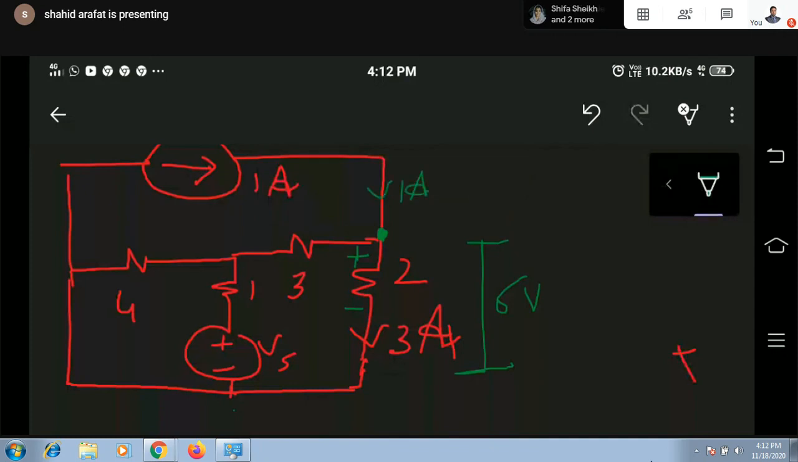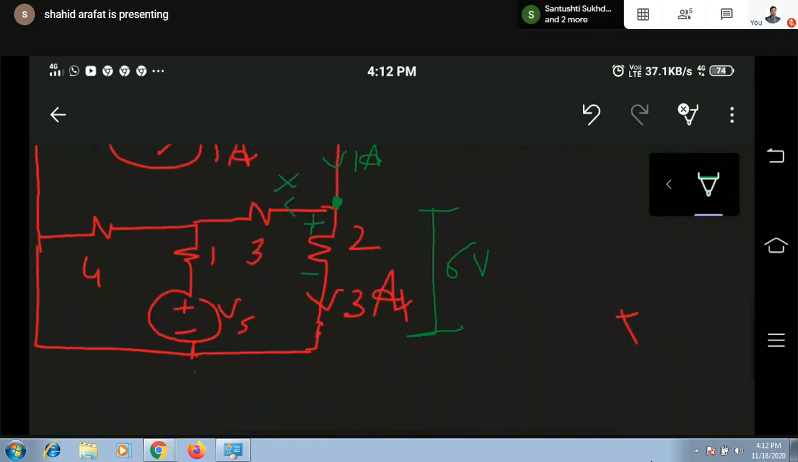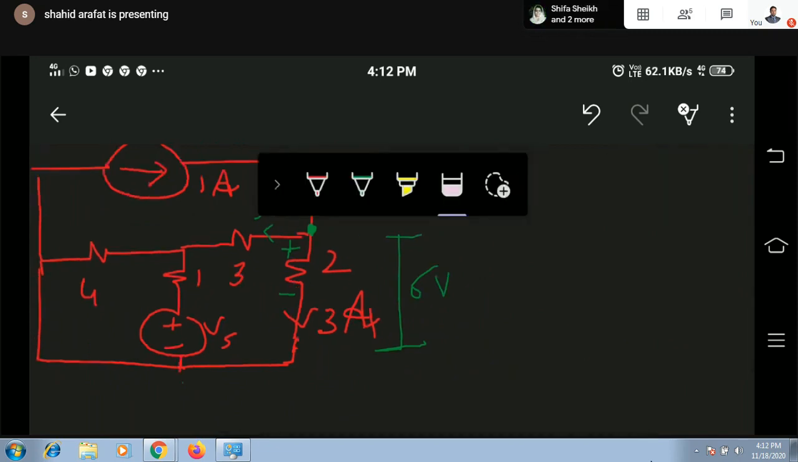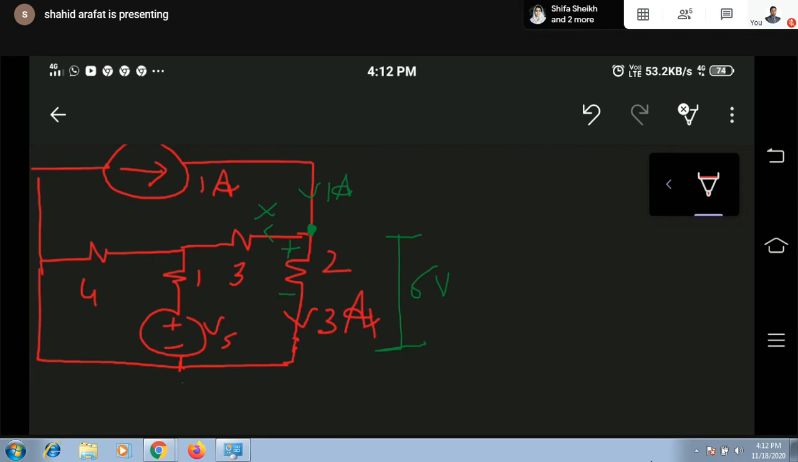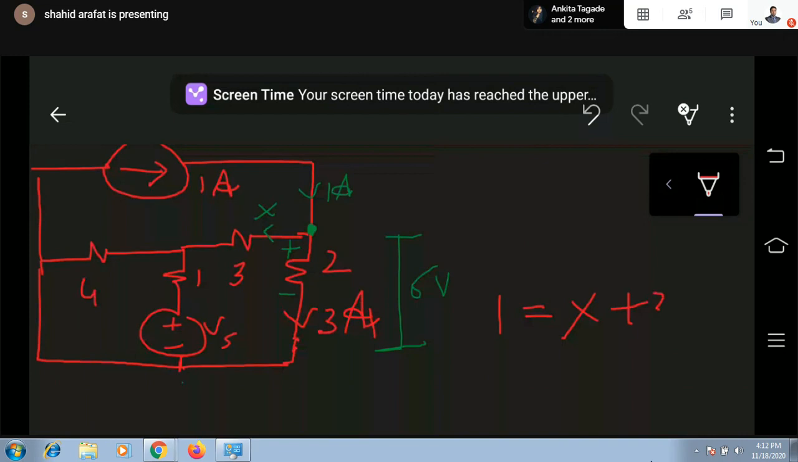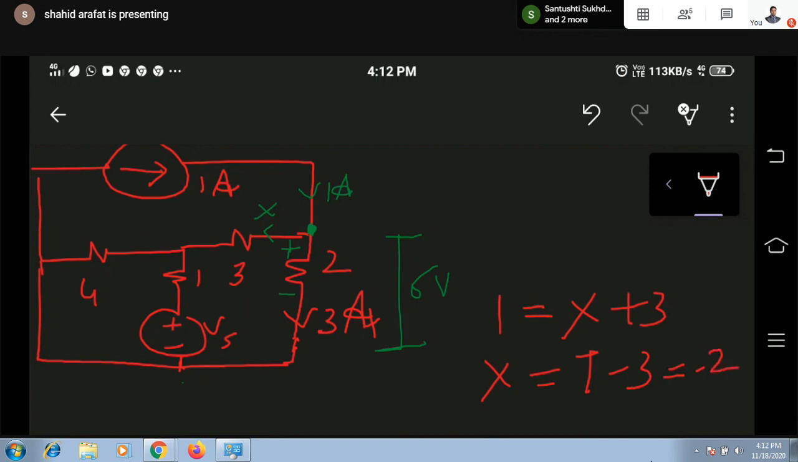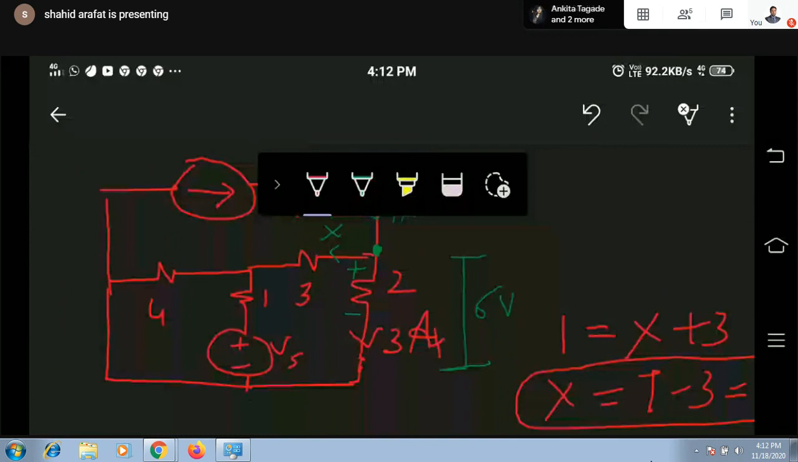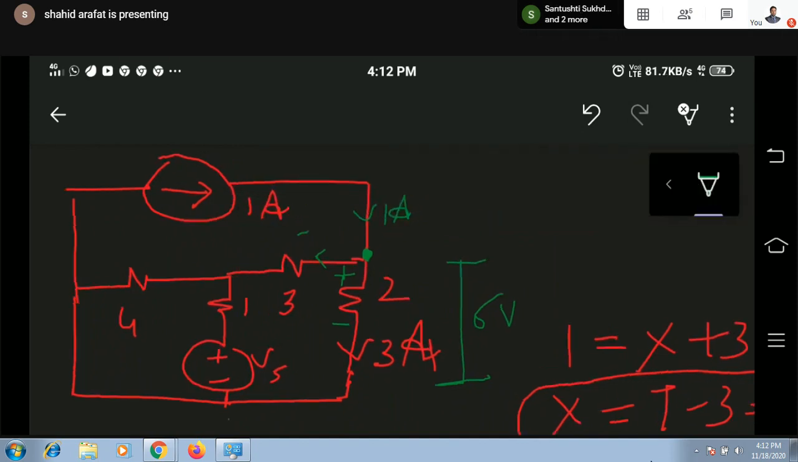1 ampere is coming from here. If I consider this current in this direction, let us temporarily call it X. As per KCL, Kirchhoff's current law, incoming current is equal to outgoing current. Incoming is your 1 ampere, outgoing is X plus 3. So my X will be 1 minus 3, meaning minus 2. So as per KCL, I am getting the value of X as minus 2, and X is my current. So I will simply write minus 2 instead of X. This will be minus 2.